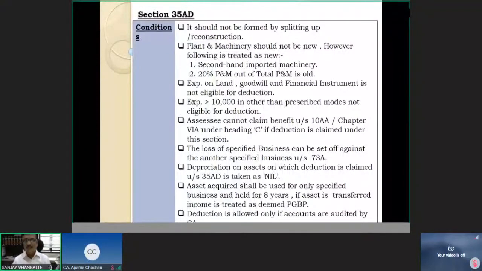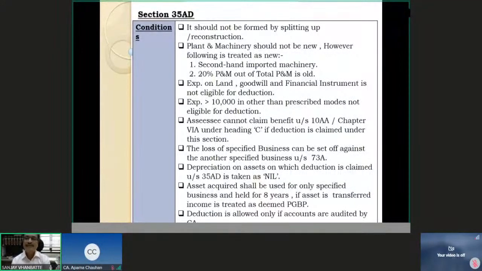Expenses on building are definitely eligible, because see, in a 2-star hotel what will be the major expenditure? In a 100 bedded hospital, what can be the major expenditure? In a housing development project for slum development notified, what will be the major expenditure? It will be building. So building will be eligible; only land, goodwill and financial instruments you will not be allowed. Then the section 40A(3) condition applies here: expenditure in this category cannot be incurred otherwise than through prescribed modes, that means through banking channels. If you incurred it otherwise than through a prescribed mode, like in cash or bearer cheque, then you will not be eligible for that portion of the expenditure.